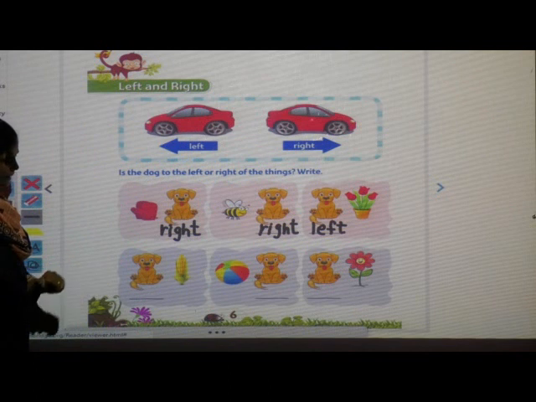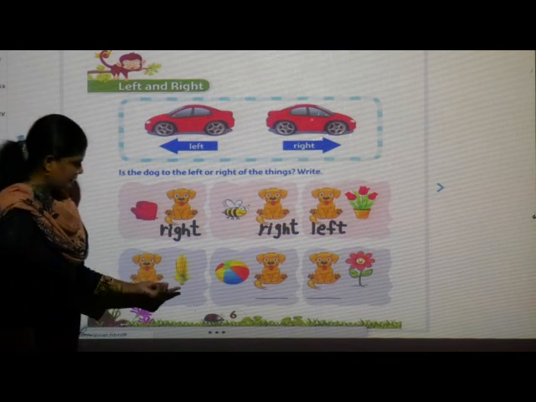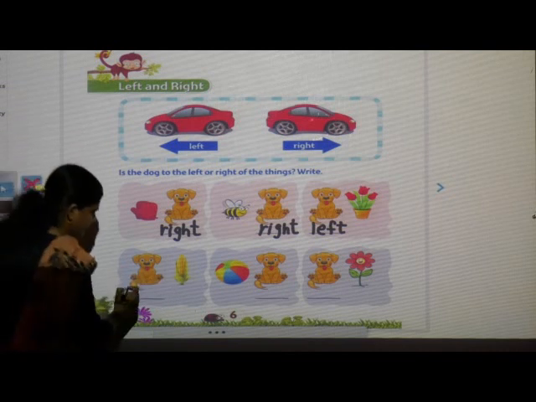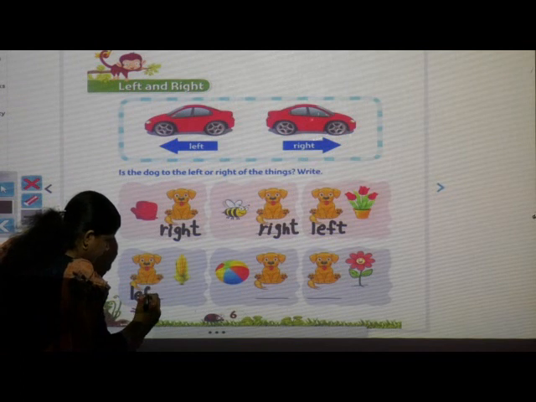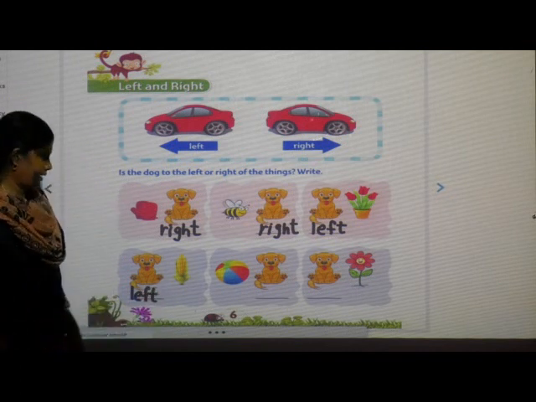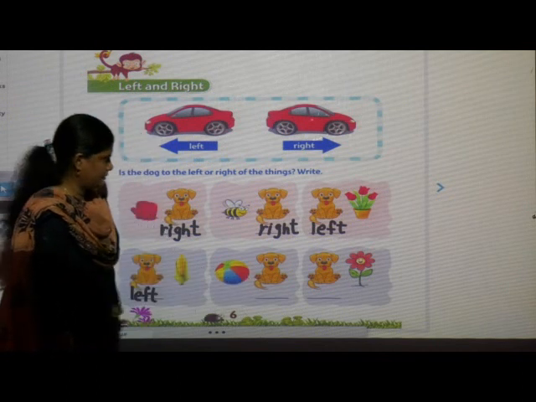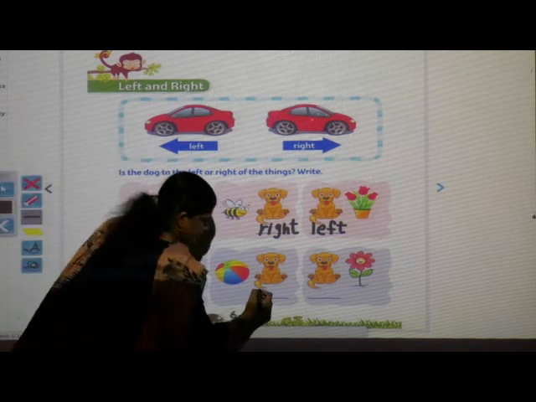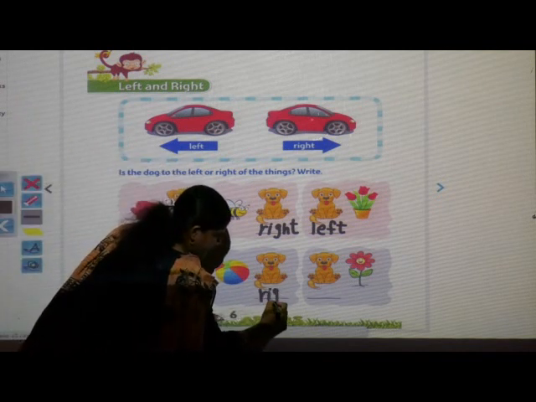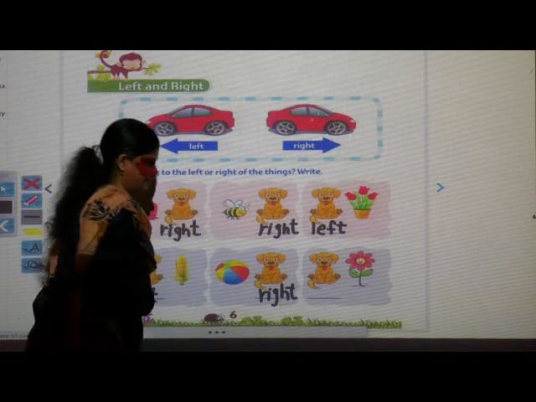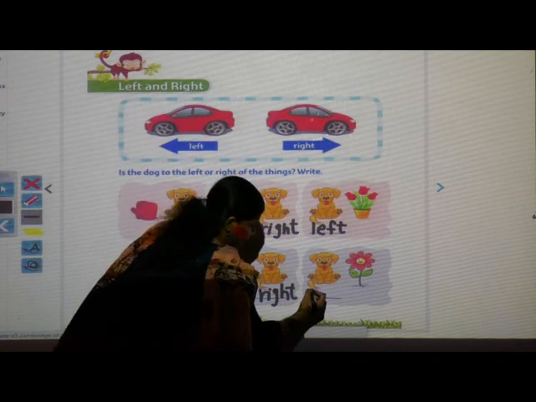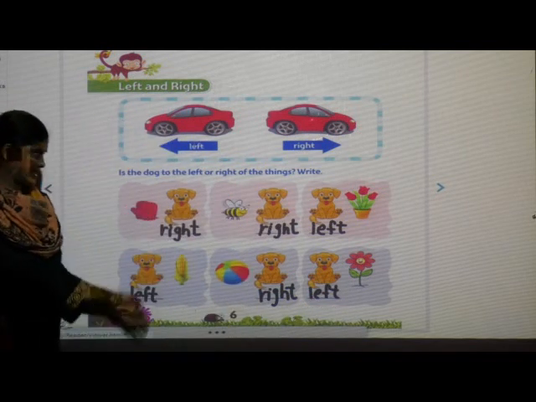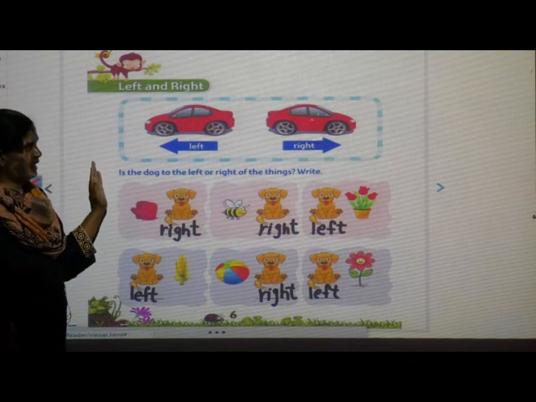Now in next picture, see once again. Where is the dog sitting? Near the corn. But where is the dog? Left side. Near the ball, dog is sitting. Where is the dog sitting? Right. Here, left. Near the flower, dog is sitting to the left. So like this, we have to learn properly and see.